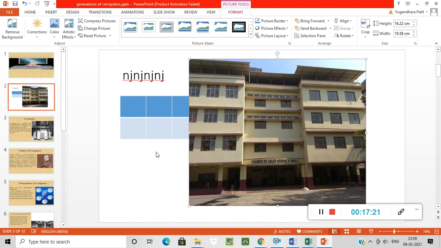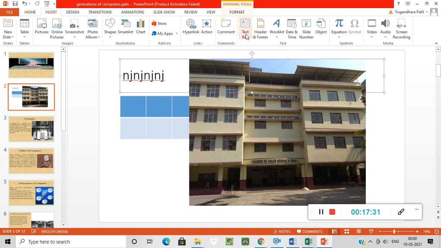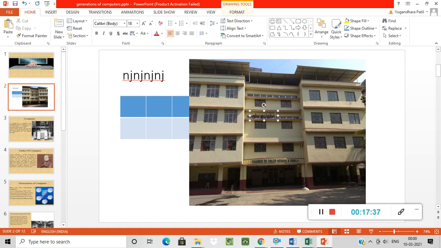If you want to write something here related to the picture, then go to insert and select the text box. Okay, just click here and you can type anything on the image also. Okay, likewise select the text and make it bold.